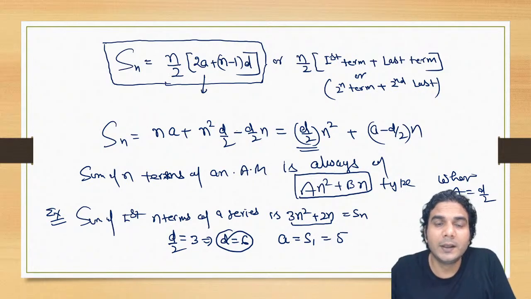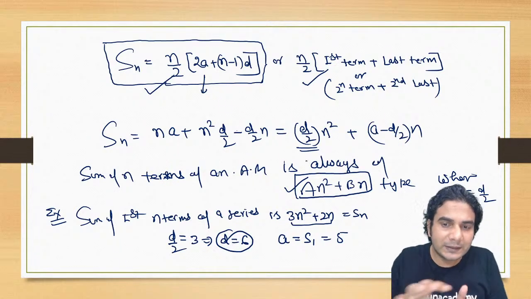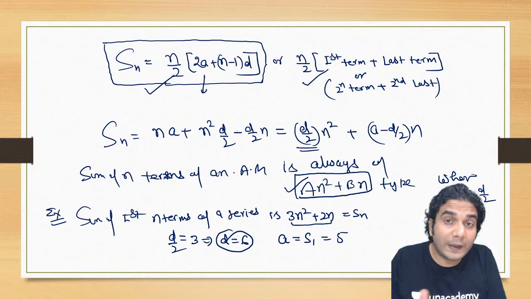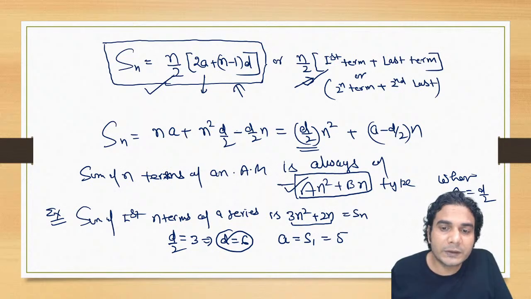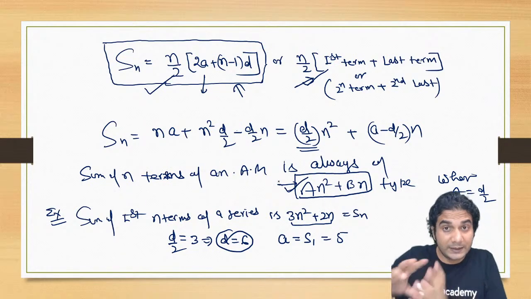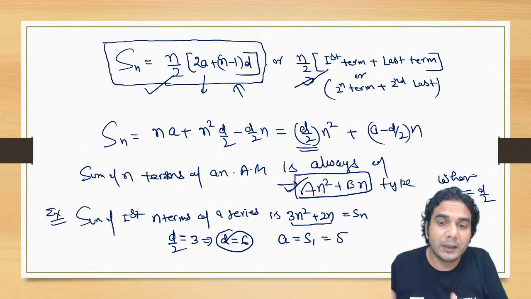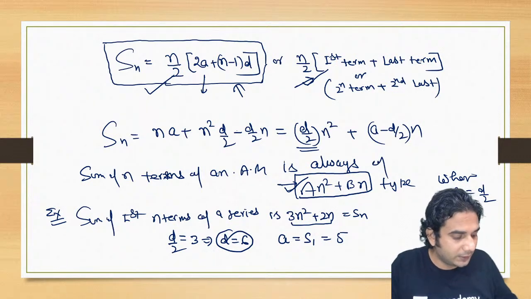So I hope it is clear. I have written the formula of the sum of first n terms in this form, this form, and this form, so three forms. This third form you are not going to use to find the sum. To find the sum, you are going to use either this one or this one. This will be for other questions, like when the sum of n terms is given and you need to compare it. If it is an square plus bn type, then it will be the sum of n terms of an AP. I hope it is clear.